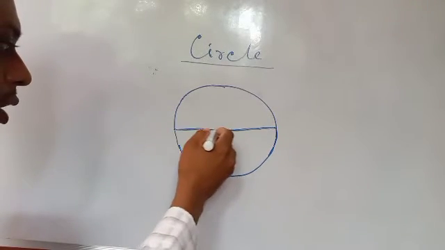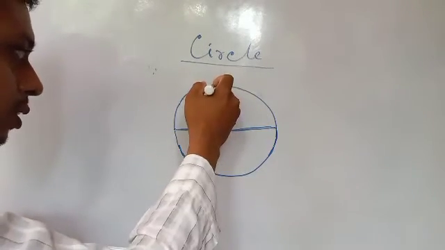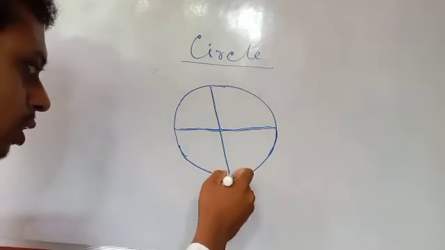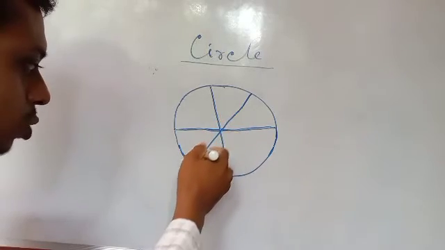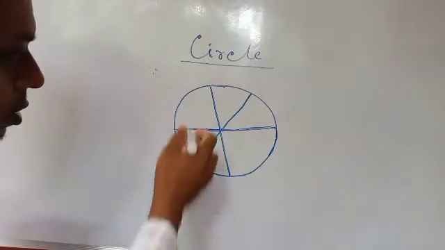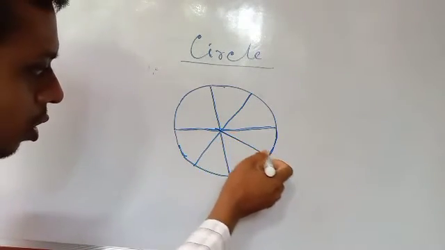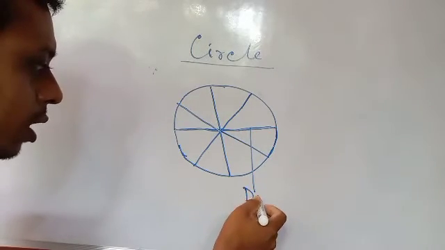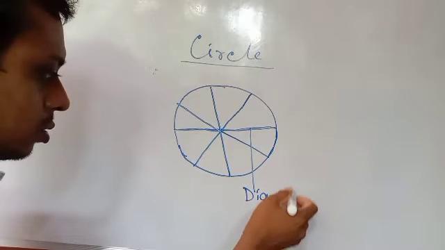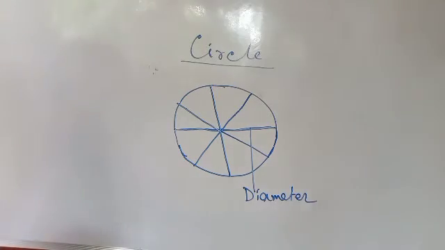So this one is one diameter of the circle. Similarly, this one also is a diameter of the circle, this one also. So we can draw many diameters. All are diameters of the circle.